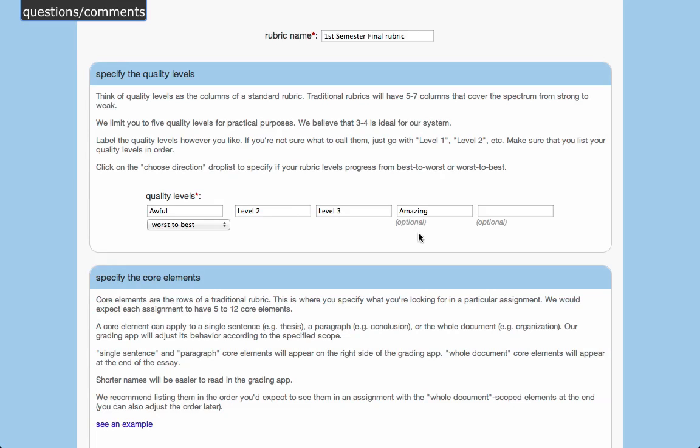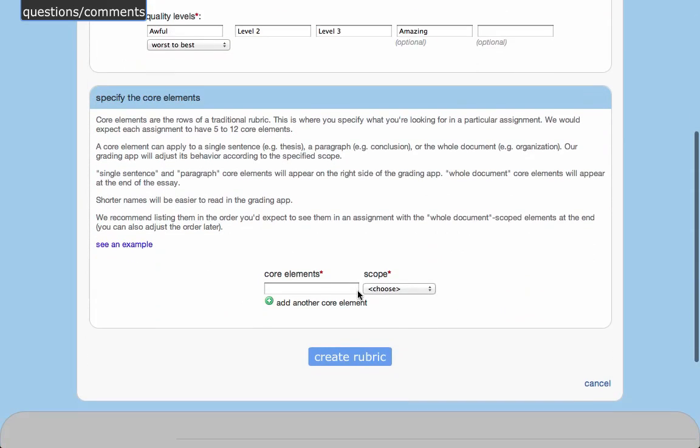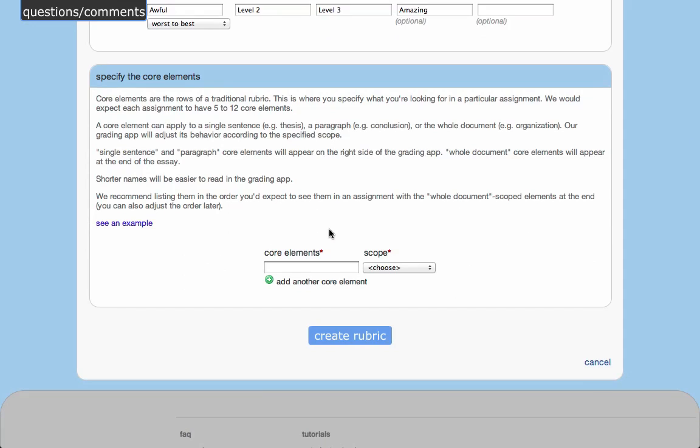But you can label these whatever you like. And so in this example, I'm only going to have 4 quality levels, worst to best. Okay. Now that the columns are set, we need to specify the rows of the rubric, the core elements.